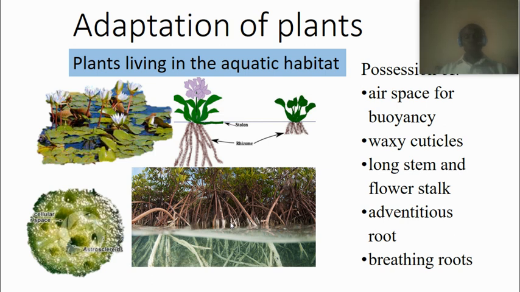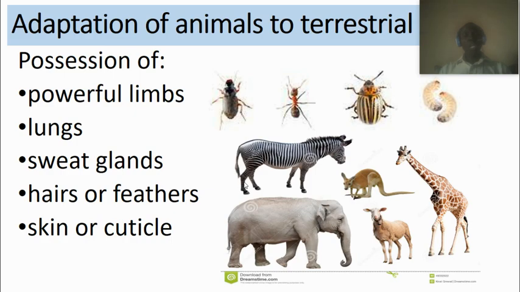You can see these long structures. You can say this is a breathing root. See another one. This is a breathing root, which they use to take air, oxygen, into their body for respiration. We have adaptation of animals in the terrestrial habitat. This one is not in the water, but on the land. These are animals that live on the land.